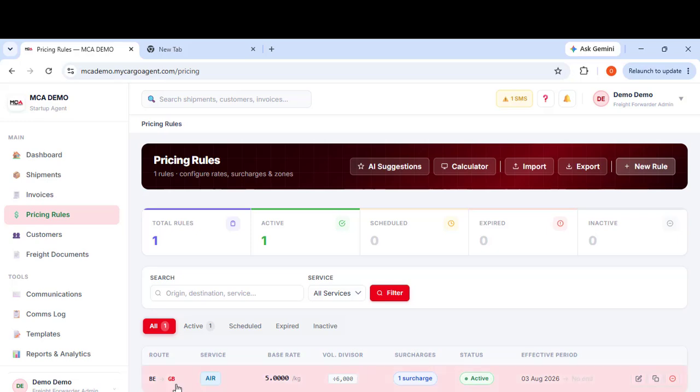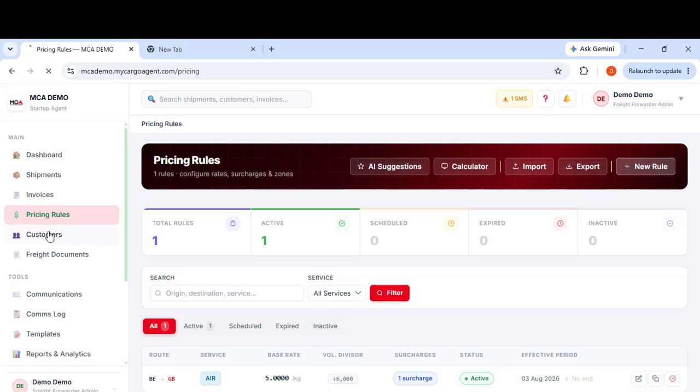Price people by routes, GB. This is coming from Belgium to Great Britain. Base rate 5. What is it? Is it air freight? Is it the volumetric divisor? It does give you this chance to automatically add things, automatically calculate your freight.